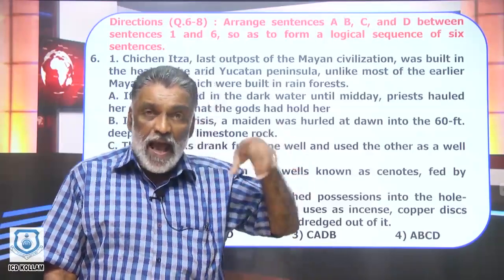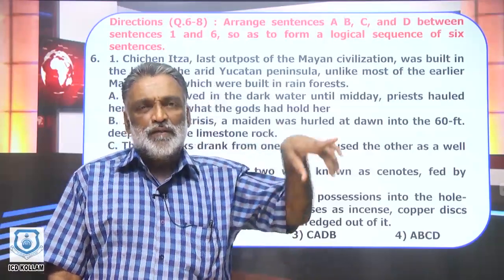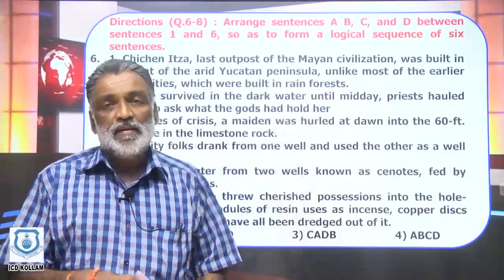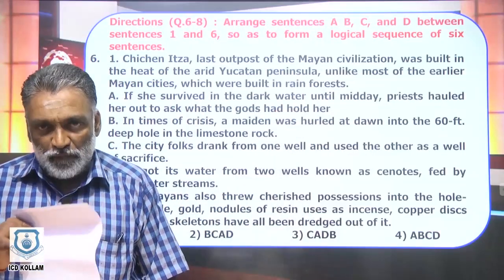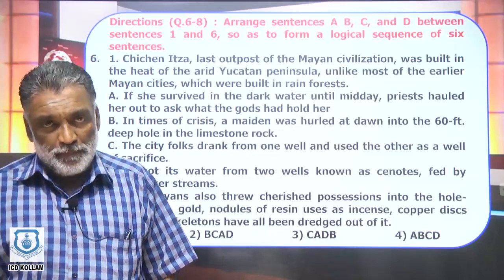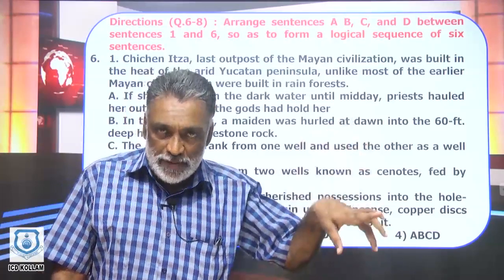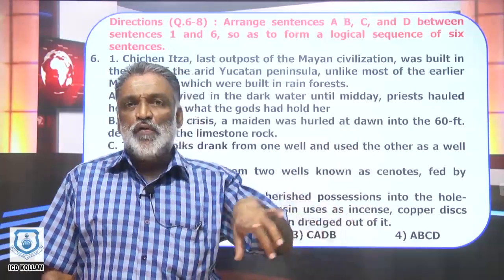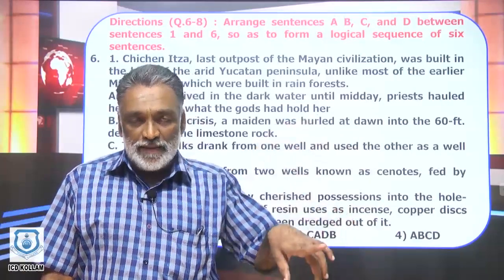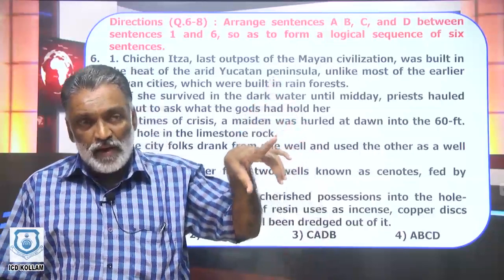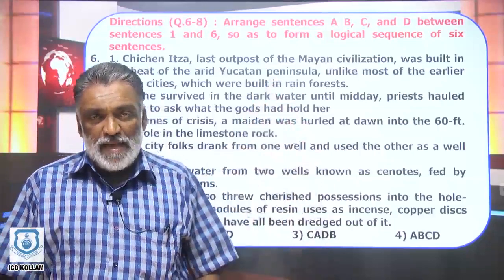It is like ascending a flight of steps. Suppose you want to go from the third floor to the fourth floor. There is a flight of steps. How do you ascend the steps? If you don't want to fall, you will ascend the steps in the ascending order, 1, 2, 3, 4, like that.